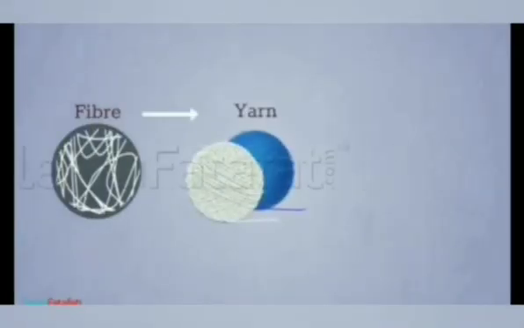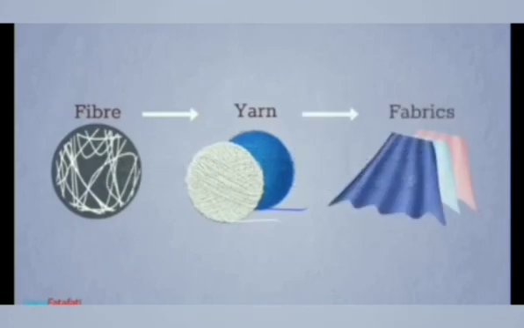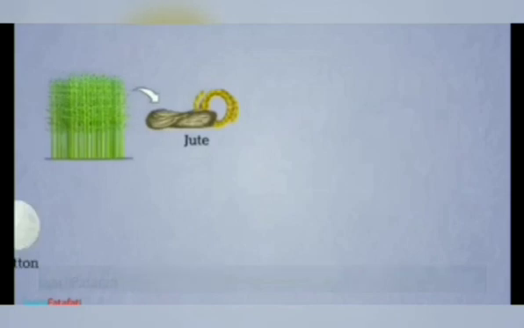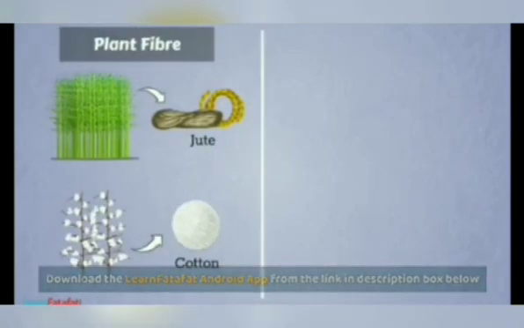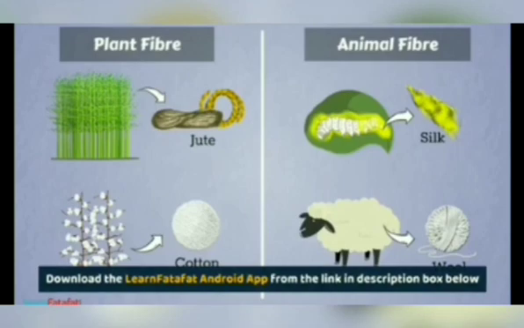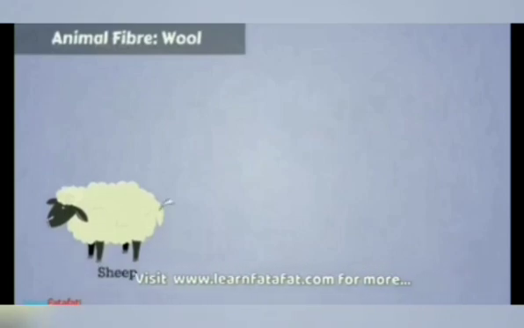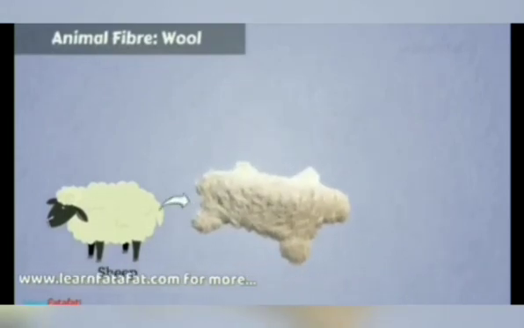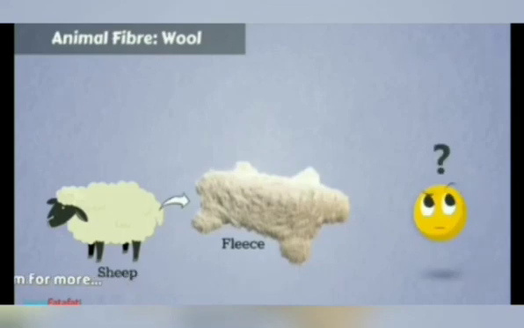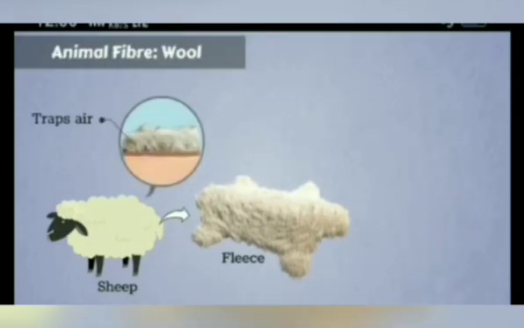Fibers are used to make yarn, which in turn is used to make fabrics. Fibers obtained from plants are plant fibers, for example jute and cotton, while those obtained from animals are called animal fibers, for example wool and silk. Some animals such as sheep have a thick coat of hair on their body called fleece. The question is, why do they have such a thick coat of hair? The reason is simple. Fleece traps air. Since air is a bad conductor of heat, heat does not pass from the animal body into the surrounding environment. This helps to keep their body warm.